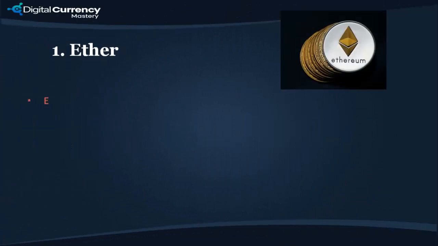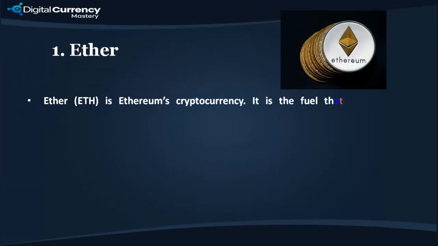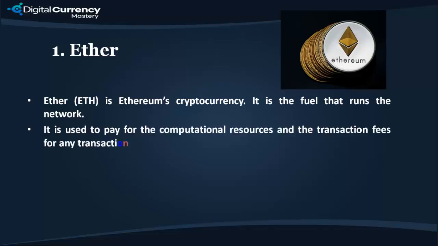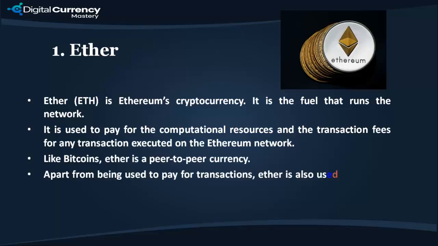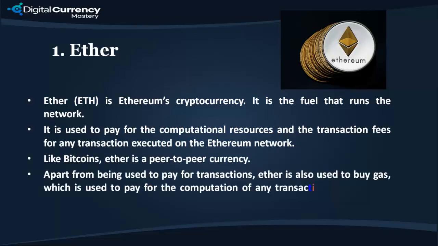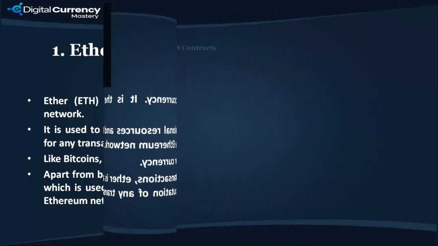1. Ether. Ether, ETH, is Ethereum's cryptocurrency. It is the fuel that runs the network. It is used to pay for the computational resources and the transaction fees for any transaction executed on the Ethereum network. Like Bitcoins, Ether is a peer-to-peer currency. Apart from being used to pay for transactions, Ether is also used to buy gas, which is used to pay for the computation of any transaction made on the Ethereum network.